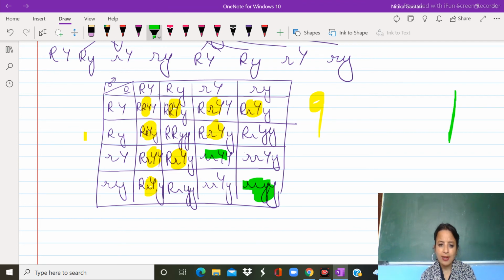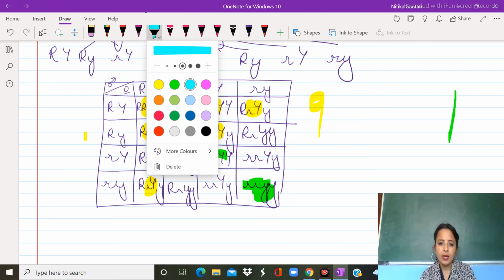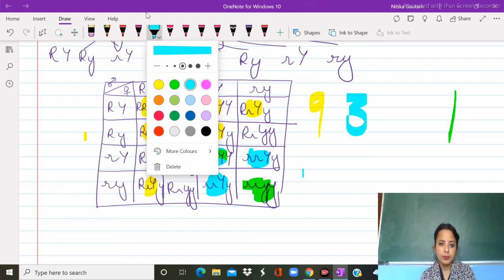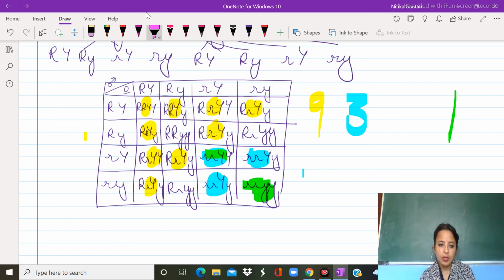Now we will see wrinkled and yellow color. Wrinkled and yellow color, we will take this wrinkled and yellow color. Wrinkled, this is wrinkled and yellow color. So wrinkled and yellow color 3. Now round and green color, we take this round and green color, round and green color 3.